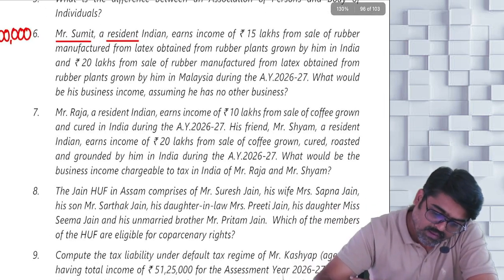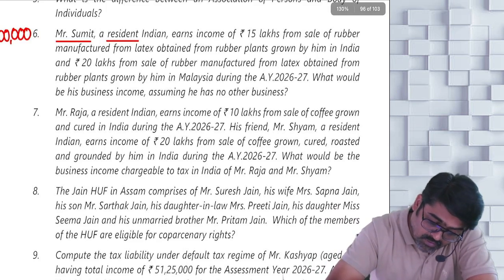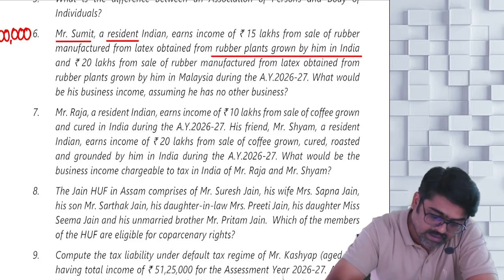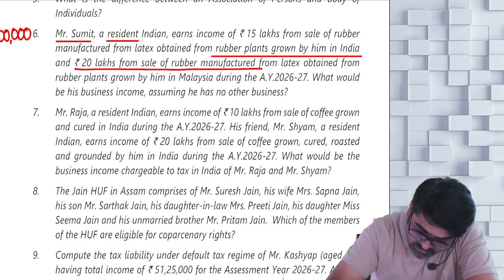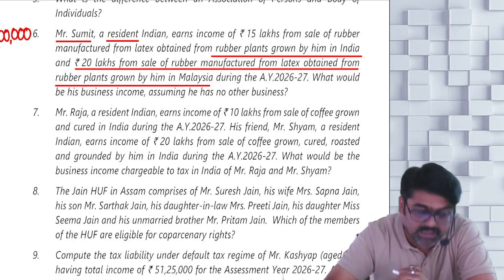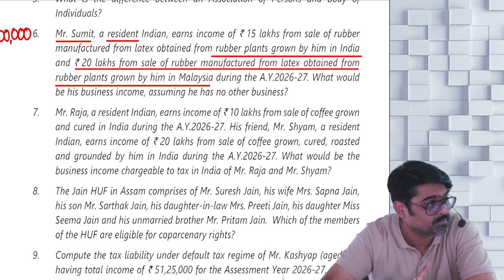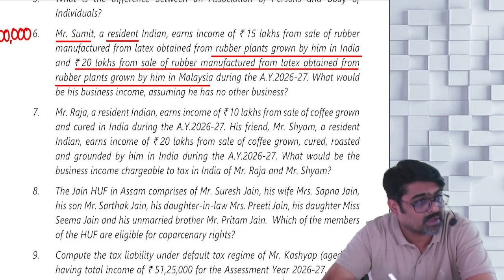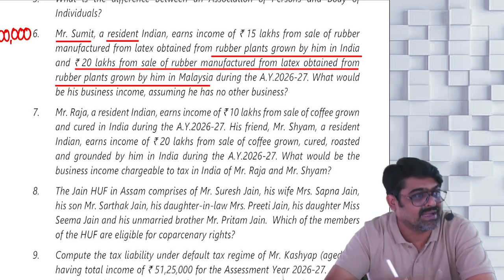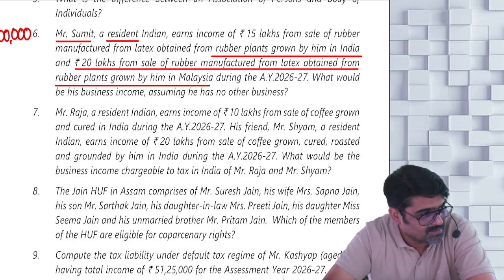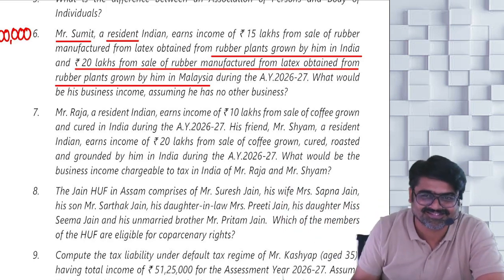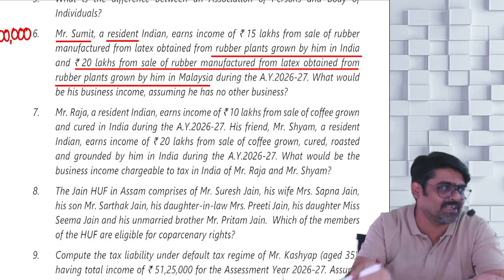So now tell me, the rubber is manufactured from latex obtained from rubber plants grown by him in India, and 20 lakhs from sale of rubber manufactured from latex obtained from rubber plants grown by him in Malaysia. Very important. So whatever rubber plants are growing in Malaysia, Malaysia is in India, no? Nearby place only. Malleshwaram.